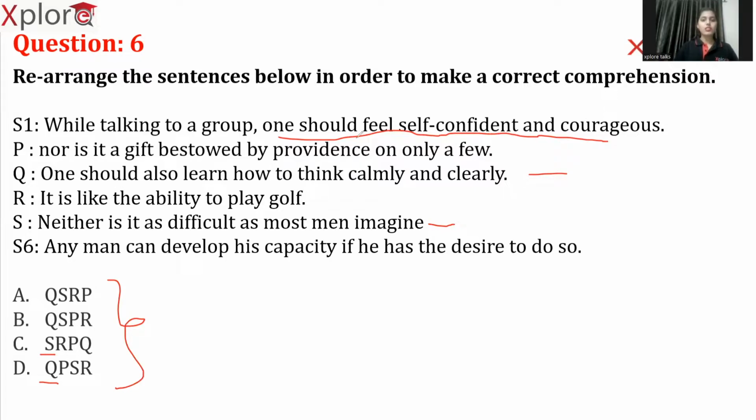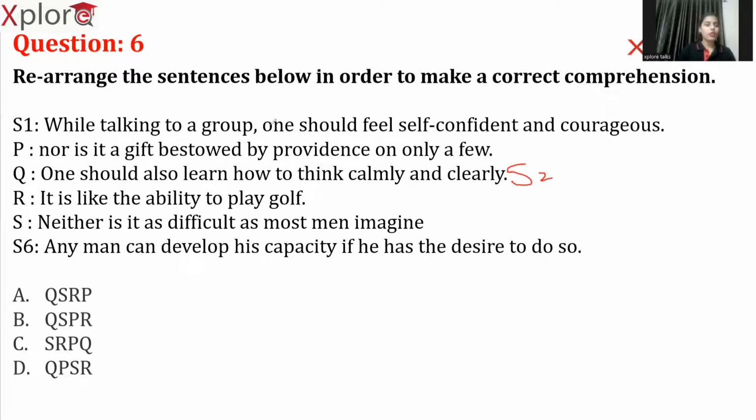So as you can see here we are talking about the qualities one must possess, right? In Q again, we are talking about one should also learn. So the term also suggests that before this sentence, there is another sentence which is talking about the qualities one possesses, right? And those qualities are nothing but being self-confident and courageous. So based on this, we have to understand that statement 2 is Q. Q is our second statement.